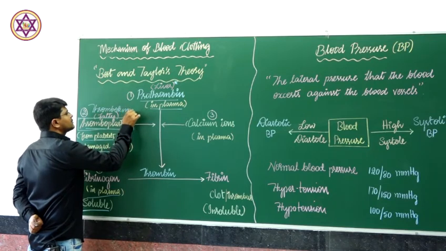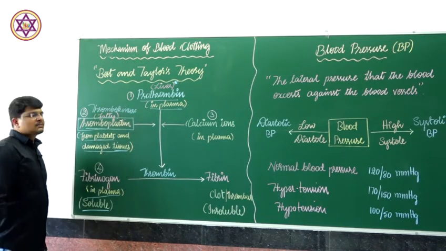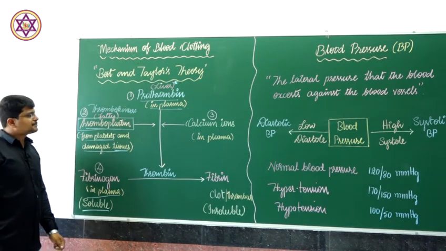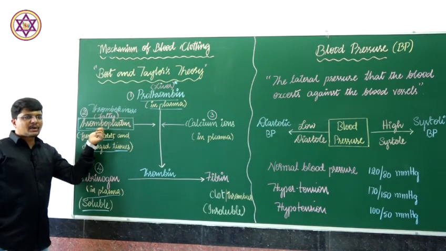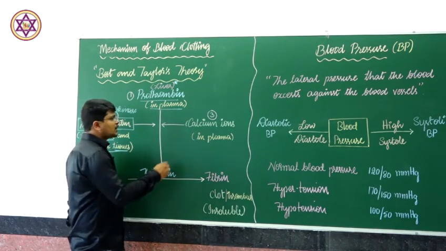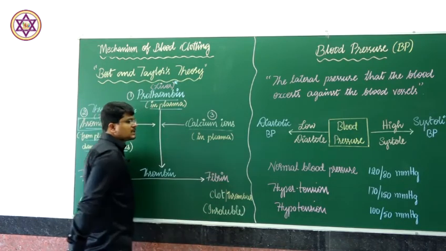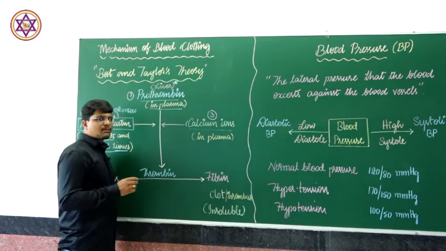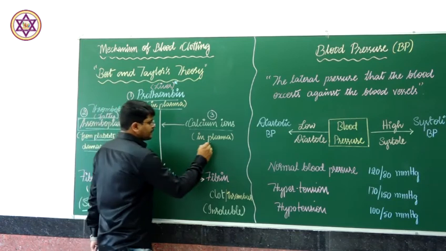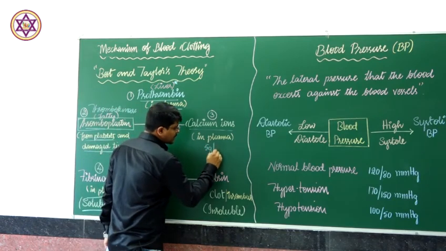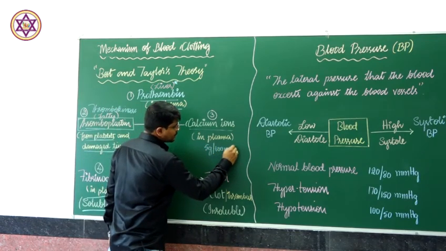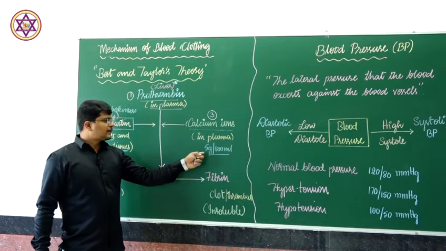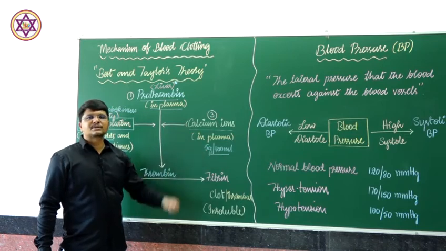An enzyme, a protein enzyme like thrombokinase, is given out. This thromboplastin acts in the presence of calcium ions. For blood coagulation, the required amount of calcium is 5 grams per 100 ml of blood. In 100 ml of blood, 5 grams of calcium must be there.